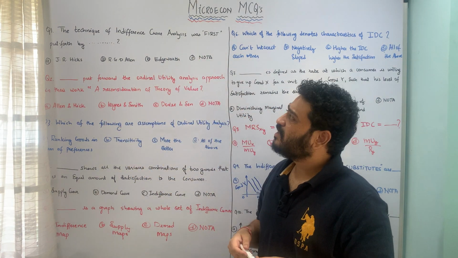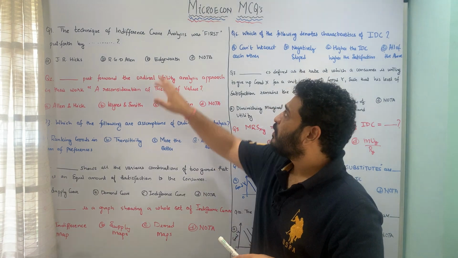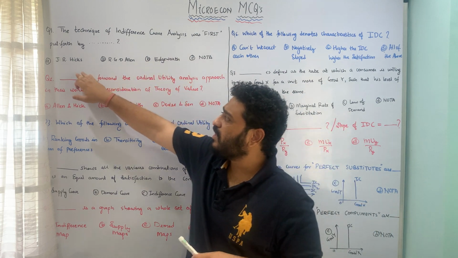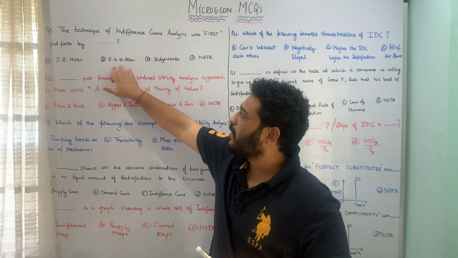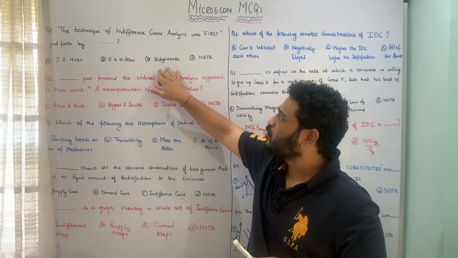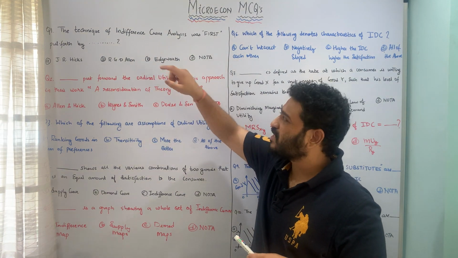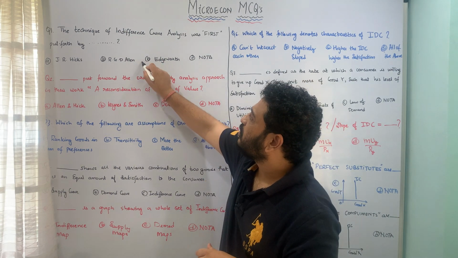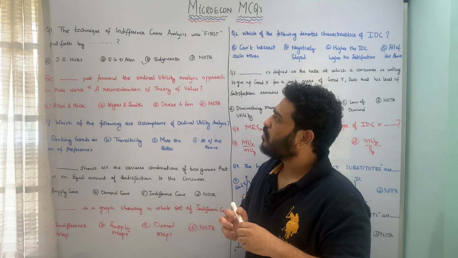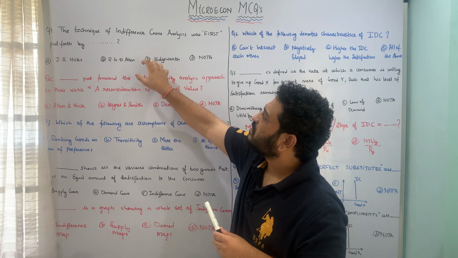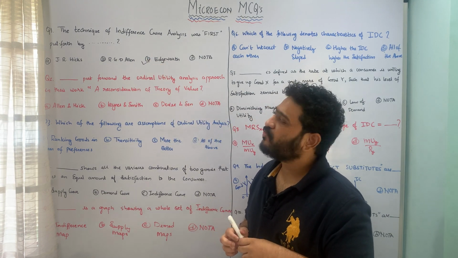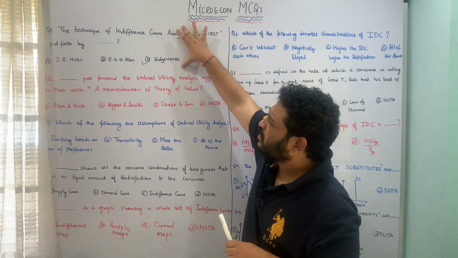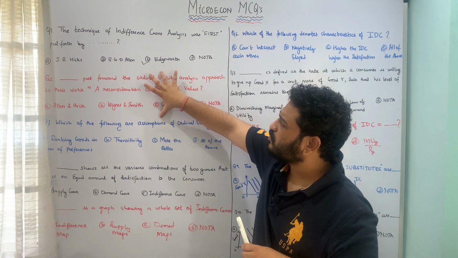The first question is, the technique of indifference curve analysis was first put forth by whom? Was first put forth by A. J.R. Hicks, or by R.G.D. Allen, or by Edgeworth, or none of the above. So for the first time, the technique of indifference curve analysis was put forth by Edgeworth. So therefore, this is the correct answer. Option C is the correct answer. Edgeworth was the first person who put forward the analysis in terms of indifference curve. I hope this question is pretty much clear. Let us now move to the next question.